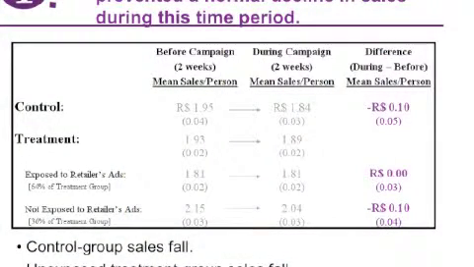So ad exposures appear to have prevented a normal decline in sales during this time period, and my estimate is that sales have increased relative to everybody else. So the guys who were exposed had no change in their sales, $1.81 to $1.81. The guys who we deliberately didn't show any ads have a 10-cent decrease in sales. And the guys who were non-deliberately not exposed, like the people who just didn't show up and were also not exposed, look just like the control group in terms of time series difference.